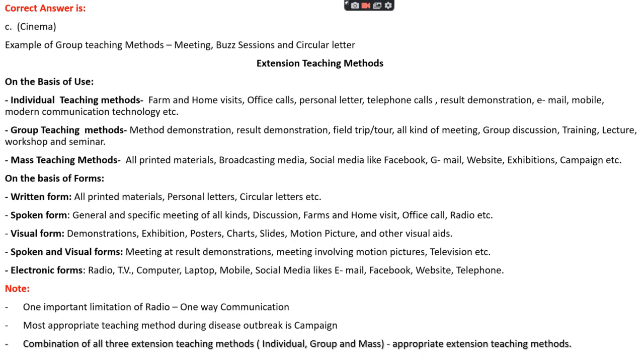Note that one important limitation of radio is that there is only one-way communication. There is no two-way communication. Similarly, the most important teaching method during a disease outbreak is campaign. And the most appropriate extension teaching method is the combination of all three: individual teaching methods, group teaching methods, and mass teaching methods.